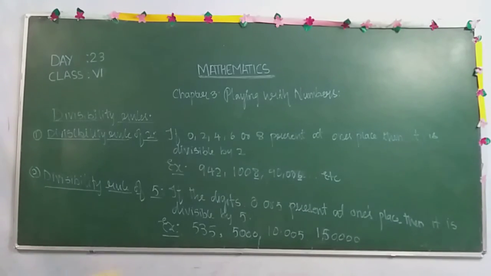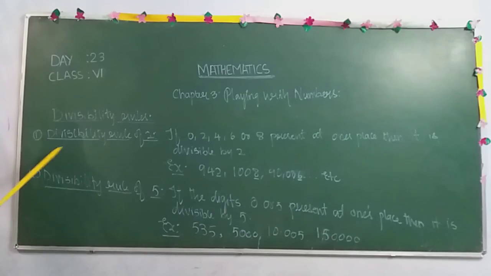Let's recapitulate the divisibility rules. These divisibility rules help in checking whether a number is divisible or not very easily, in a fraction of seconds. Even if it is a very large number, within a fraction of seconds we can say whether it is divisible or not.